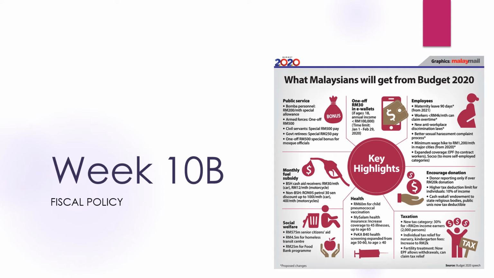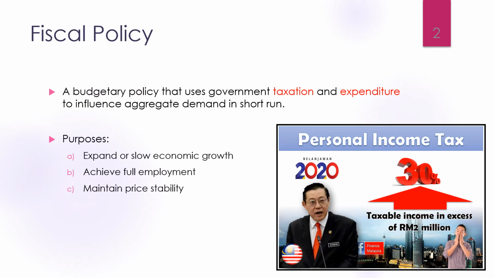In this section, we are going to learn the role of government to influence aggregate demand by using fiscal policy. Fiscal policy is a budgetary policy that uses government taxation and expenditure to influence aggregate demand in the short run. The main purposes of this policy are to expand and slow economic growth, to achieve full employment, and to maintain price stability.